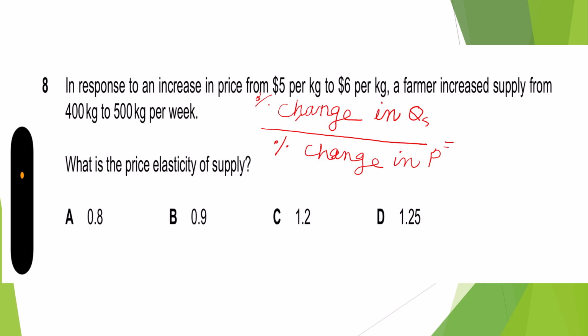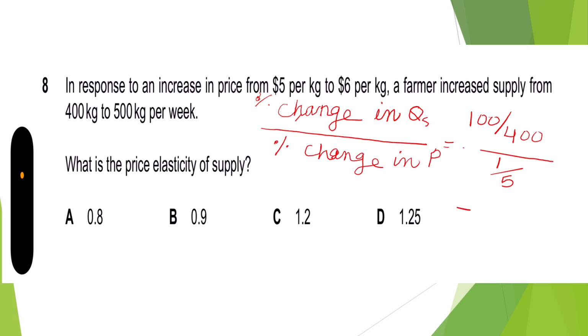So we need to find out the change. First of all, we are going to discuss the quantity. 400 to 500, the change is 100. And what was the initial? 400. The original quantity is 400. And here the change is $1. Original is 5.